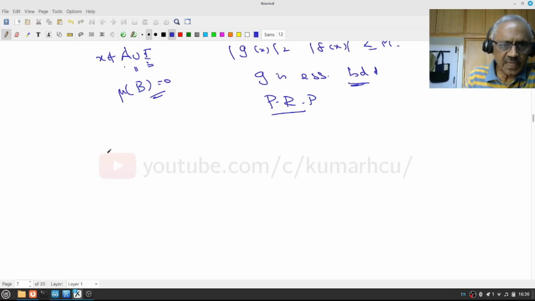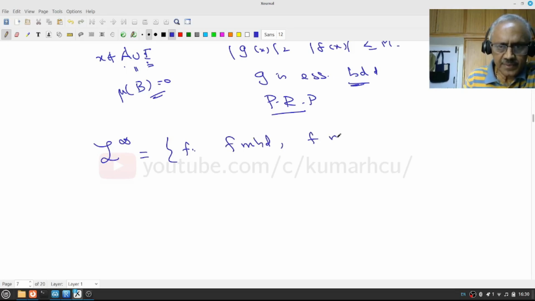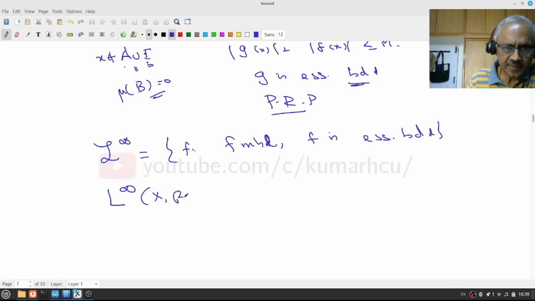So now I can talk about L infinity. L infinity is the class of measurable functions f which are essentially bounded. L infinity of X, mu is the set of equivalence classes.